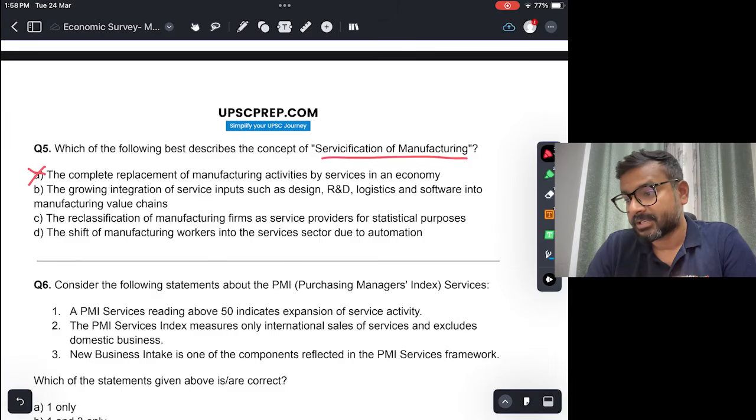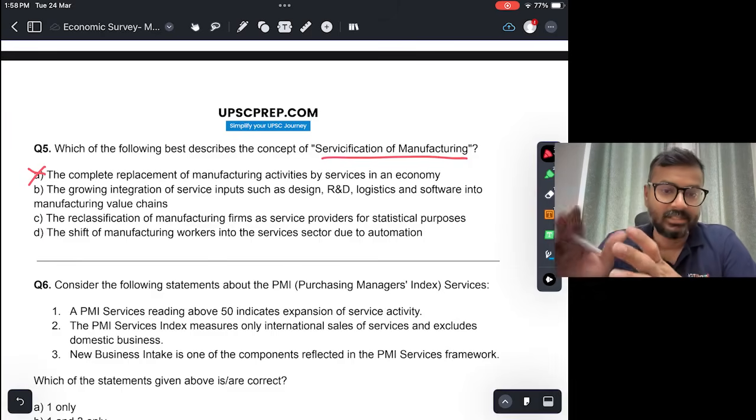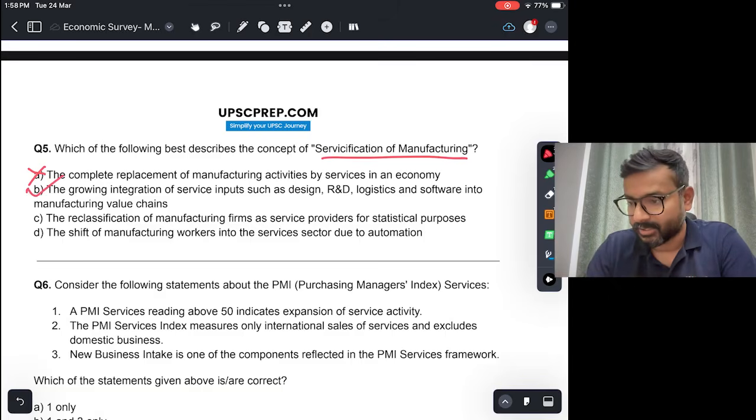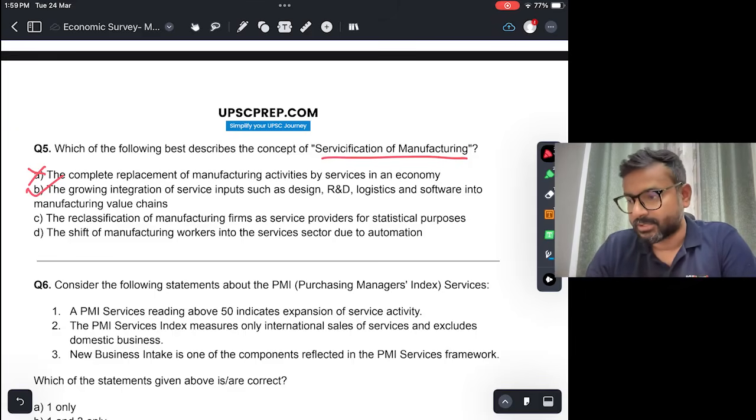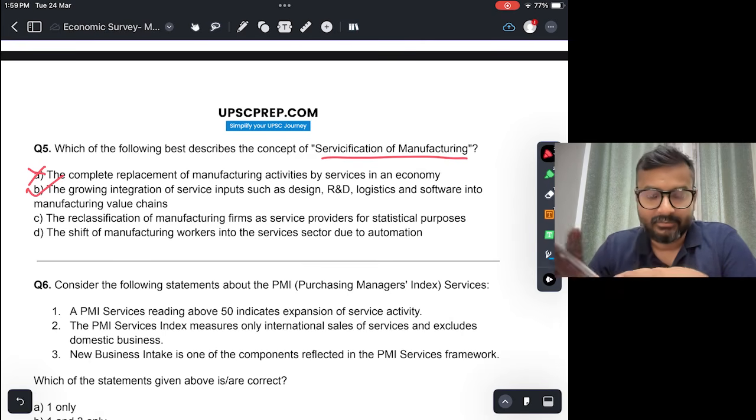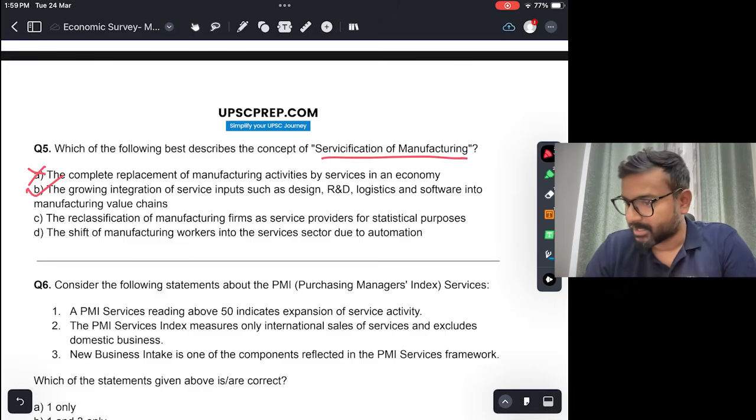The growing integration of service inputs such as design, R&D, logistics, software into manufacturing value chains. So this is the definition of servicification of manufacturing. Which means that within the manufacturing process, a lot of services are also used. Services like designing, R&D, logistics, software. So that is servicification. You'll see this trend developing in a lot of manufacturing sectors where services have become an important aspect of it. So B is correct. C and D are not correct.